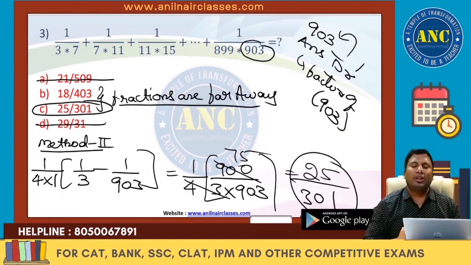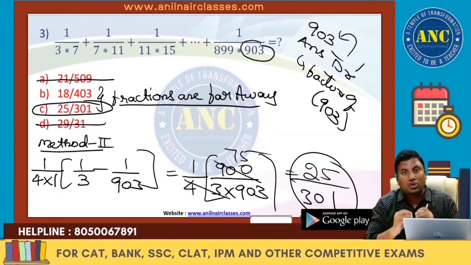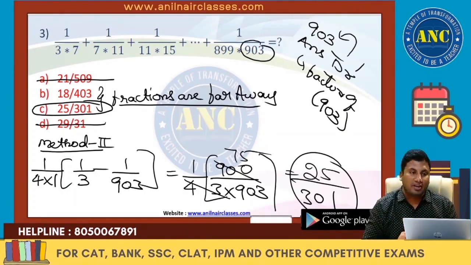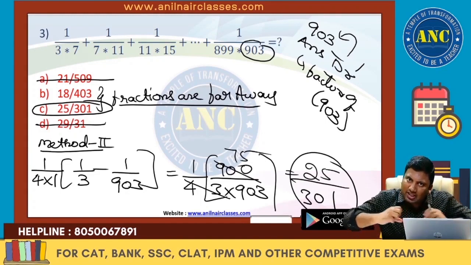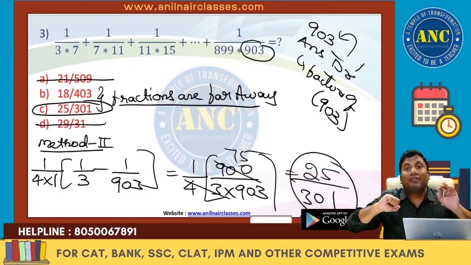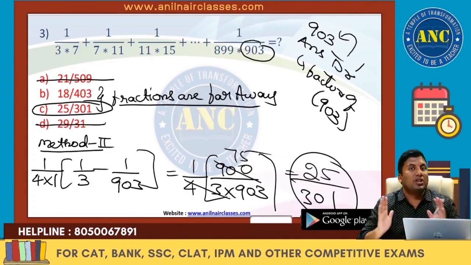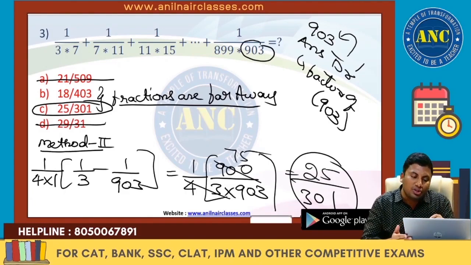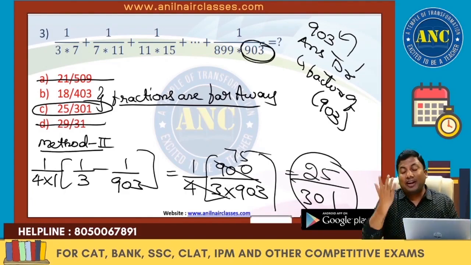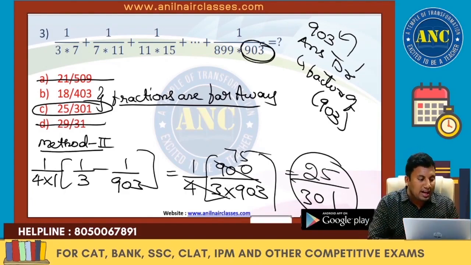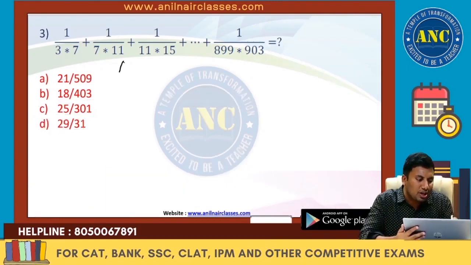Even if you forget method 2, you can still solve this question by using the approximation method. That I will also tell you. The approximation method is used when the answer option fractions are very far away from each other. Don't use the approximation method if answer options are closer to each other. Use the denominator factor concept just to eliminate answer options. We are stuck between 18 by 403 and 25 by 301. Now, the approximation approach.